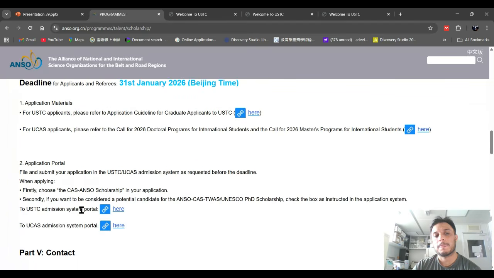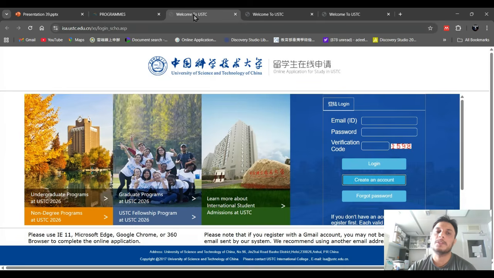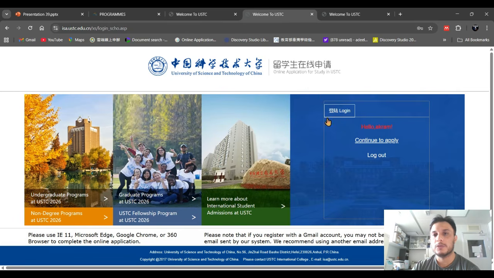Okay, so now let's move to the application portal. It's USTC. Today we will choose the USTC admission portal. Just click here and it will show you this page. After this page, you have to create an account. Click on create account and write your name, your passport number, your email address, and create your password, and your account will be created. After that, it will show you continue to apply and log out. You have to click on continue to apply.